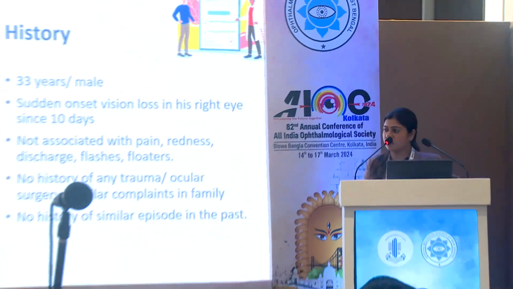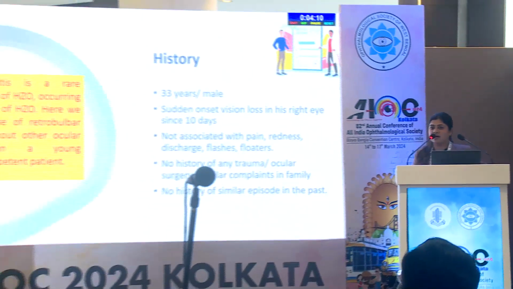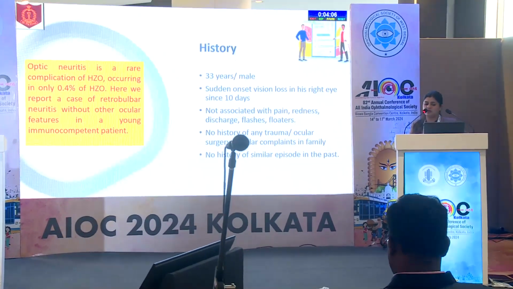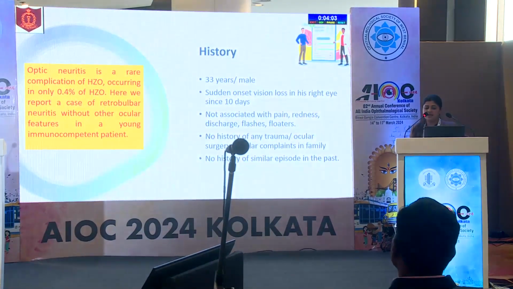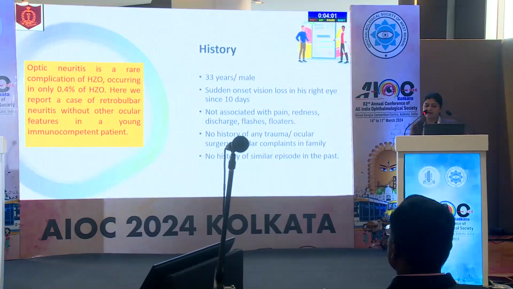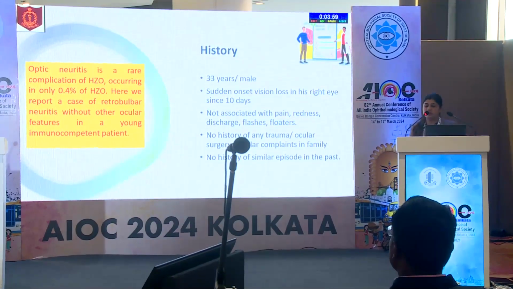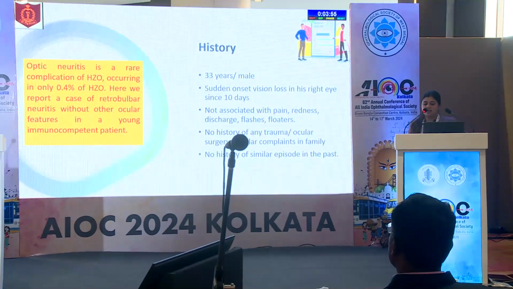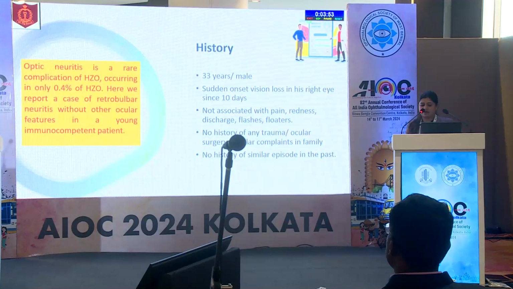So here is a serving soldier, 33 years old, an immunocompetent patient with no known comorbidities. He presented with sudden onset visual loss in his right eye since 10 days, not associated with pain, redness, discharge, flashes or floaters. There was no history of trauma, surgery, or similar complaints in the family, and no such episodes in the past.